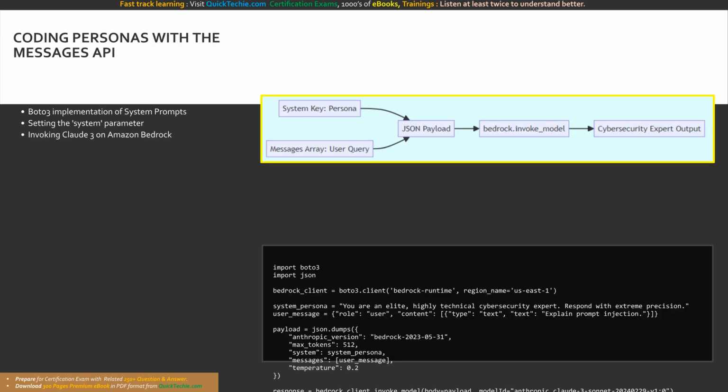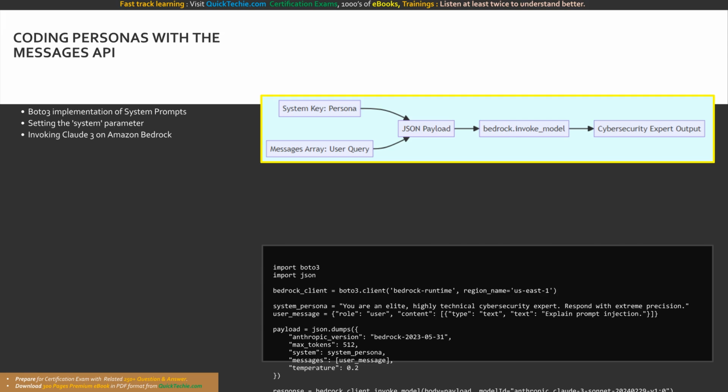Let's jump into the code and see exactly how to implement a system prompt persona using the Amazon Bedrock API in Python. When invoking Anthropic Claude 3 models, we utilize a strictly formatted JSON payload to separate our system rules from our message history. We declare our persona in a dedicated variable. For example, setting it to, you are an AI assistant, or, you are an expert AI assistant. You will answer questions in a succinct manner.